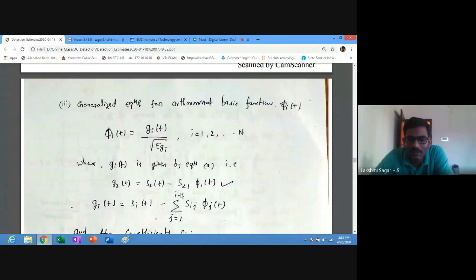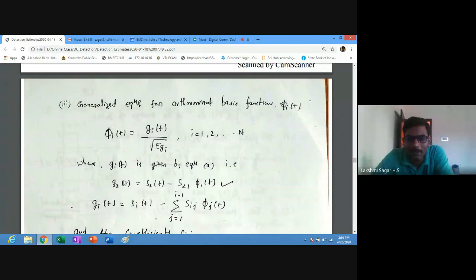Because the summation runs from 1 to 0, it becomes 0. So here we can write g1 of t is equal to s1 of t.